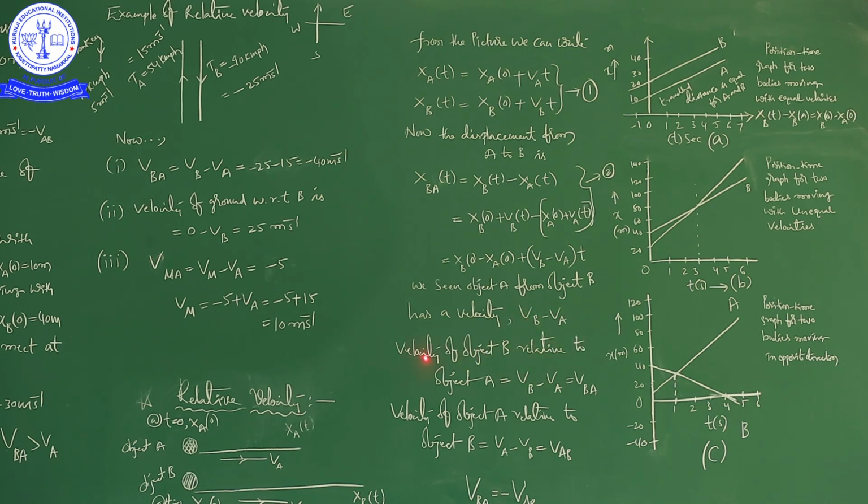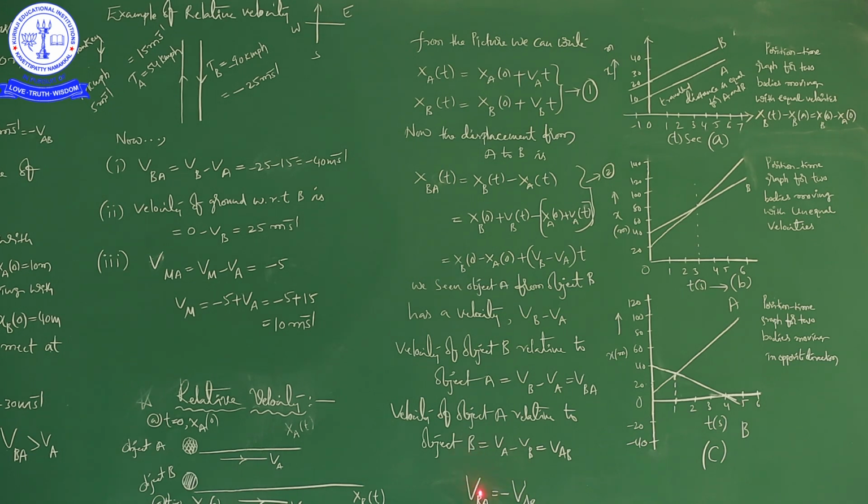So here you can see velocity of object B relative to object A, that is Vb minus Va, is equal to Vba. Similarly, velocity of object A relative to object B, Va minus Vb, is equal to Vab. What is the relation between these two? You can see here, Vba is equal to minus Vab.